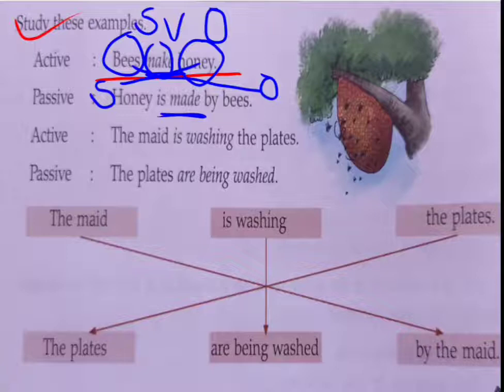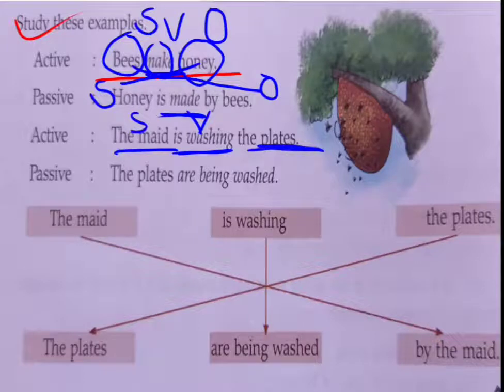The maid is washing the plates. Now the maid is a subject. Is washing is the verb. Your sentence is given in which tense? Yes, it's in present continuous tense. The ing is showing that your sentence is in present continuous. Plates means more than one, it's your object. The maid is one, that's why is is given there.